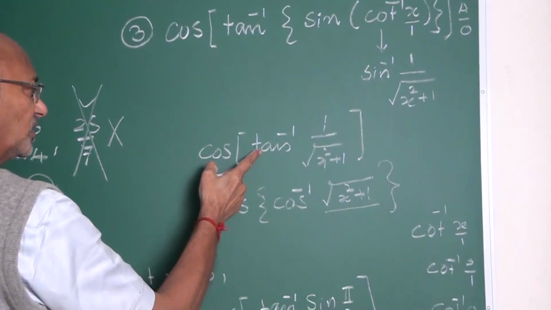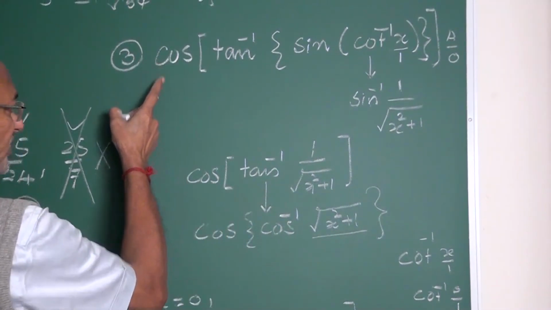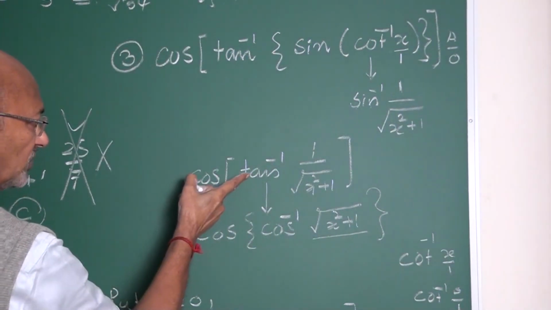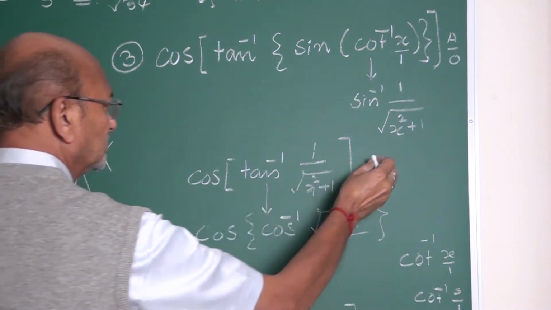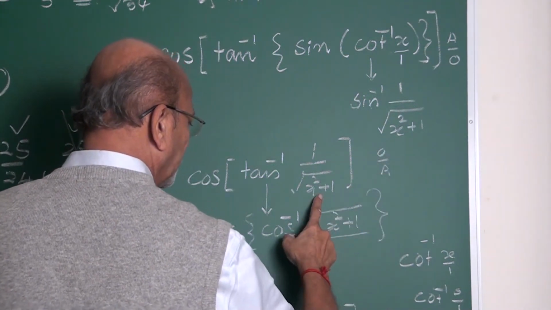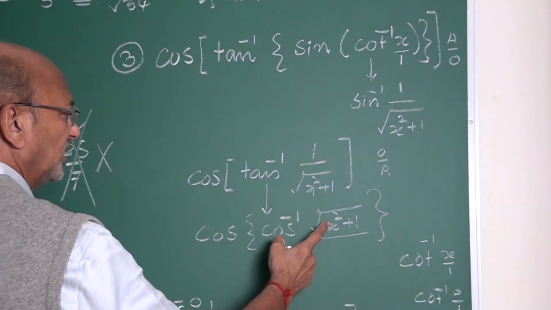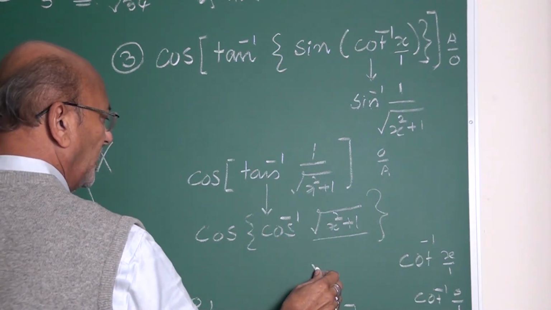Now my friend, you want to convert from tan inverse to cos inverse. Why? Outside is cos. Tan is opposite side upon adjacent side. Cos is adjacent upon hypotenuse.